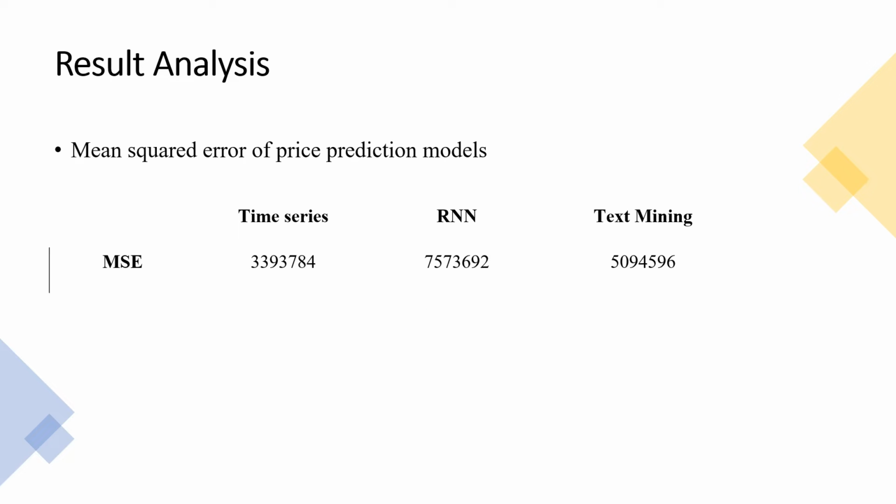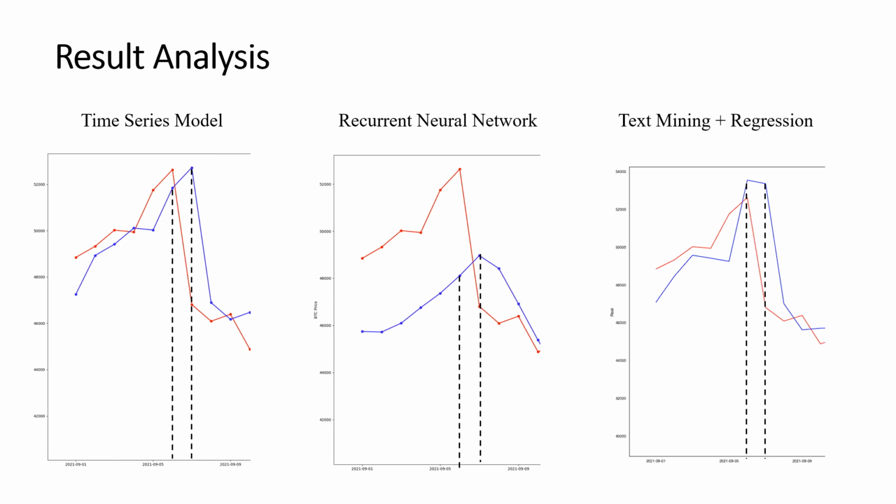By comparing the three models, the mean squared error indicates that the time series model is the best among these three. However, if we look at the price tendency prediction, we see that the time series model and RNN cannot reflect the sudden price drop on September 6th. The prediction prices of these two models are actually increasing. However, as for the sentiment regression model, at least the prediction price drops at this time point. We may conclude that the text mining model performs better when predicting the tendency of price change.